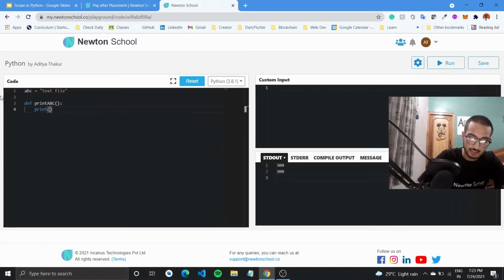Can I access and print this abc from here? Let us try running this program, but first we'll have to call this print abc here without any parameters.